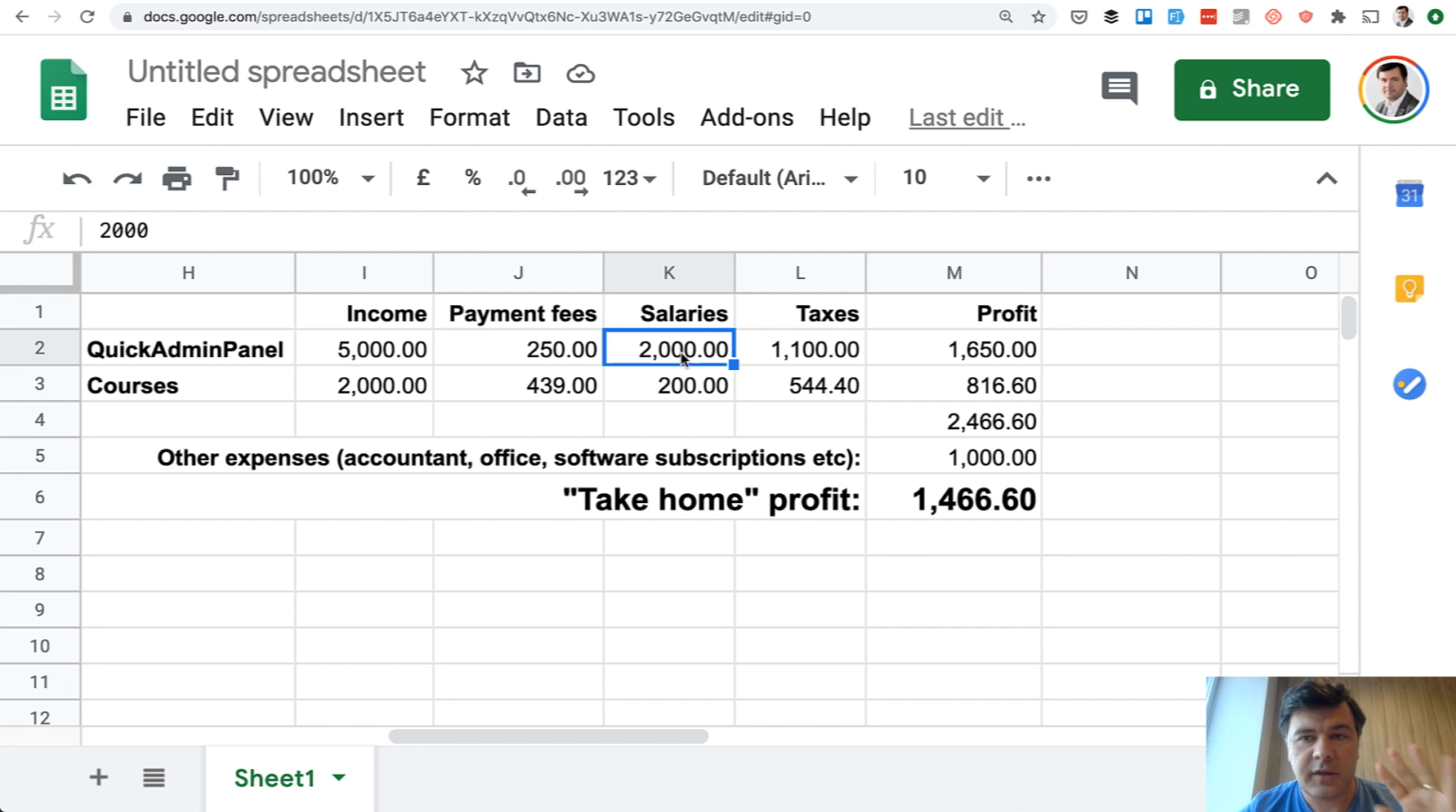Then salaries. This is how much typically I pay to teammates for QuickAdminPanel. And this is for courses. I sometimes pay the teammates to prepare some material for that. So this is not a lot. And then taxes are at 40% roughly. And this is what you get, the profit. But then you get other expenses just to run the business. So I pay my accountant to do my taxes, I pay for the office that I'm sitting right now, I pay for software subscriptions like Bugsnag, like GitHub, like Laravel Forge and Envoyer. So all of that combined is roughly $1,000 per month. So the actual take-home profit for me is $1,500,